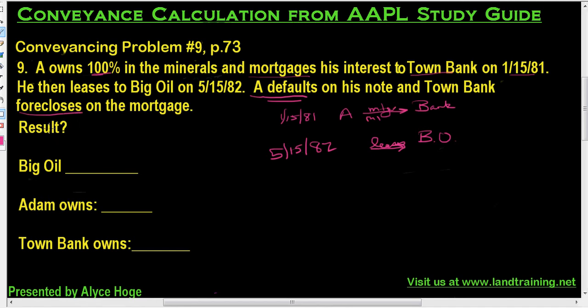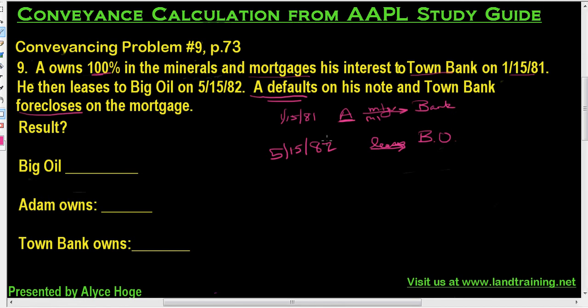Okay, now, did they take the mortgage subject to the existing lease? And the answer is no, the lease followed. Okay, because A was still the mineral interest owner, he just had an outstanding loan to the bank.